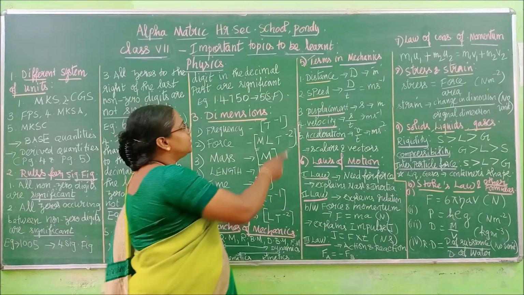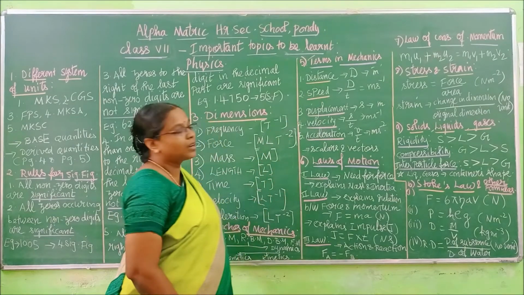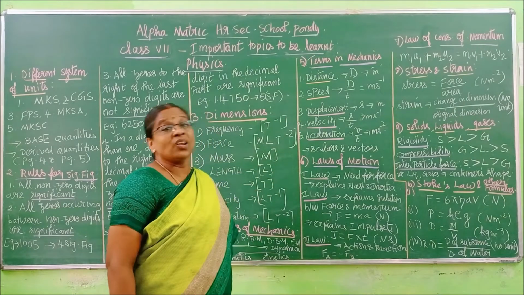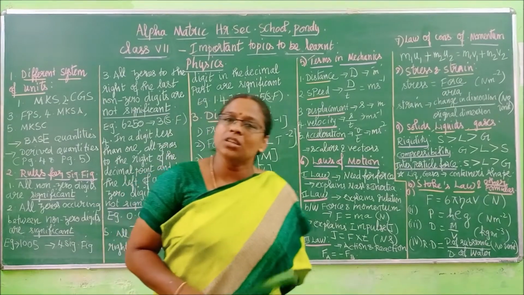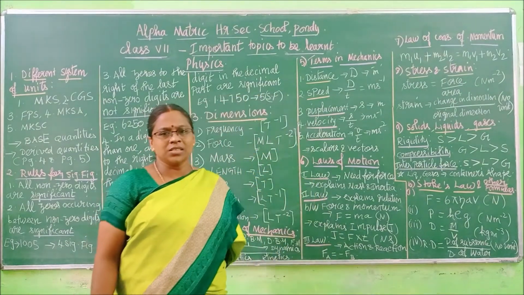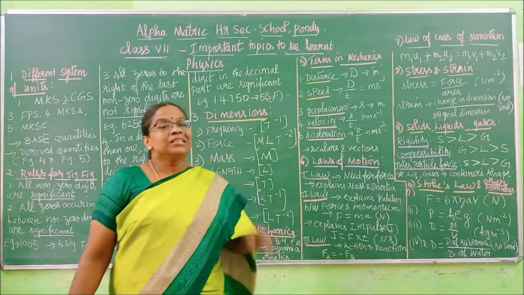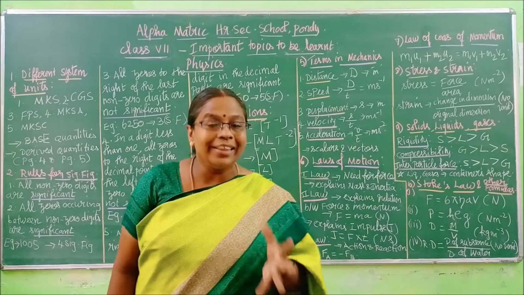I have underlined these two concepts in one column and these three concepts in another column. Why, do you know children? These two are scalar quantities. These three are vector quantities. What are scalars and vectors? Recollect all the points, come on. Scalars are the quantities which have magnitude only.